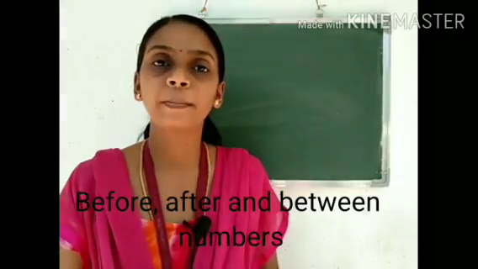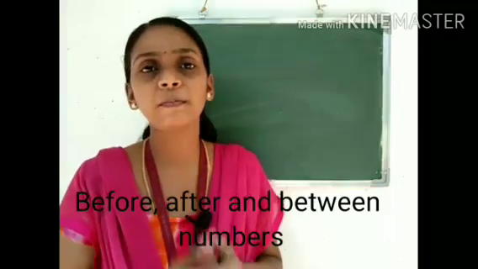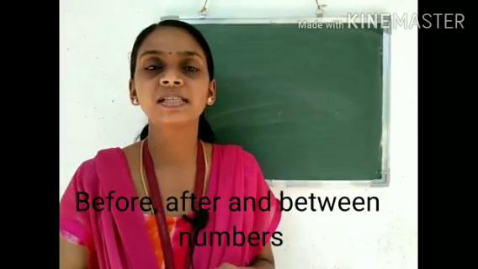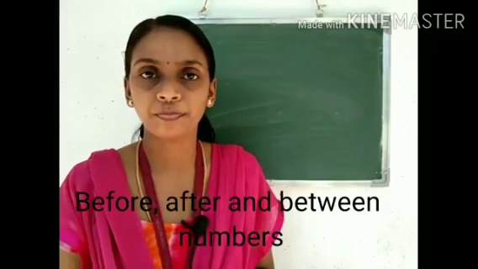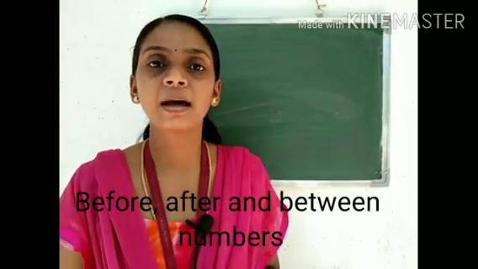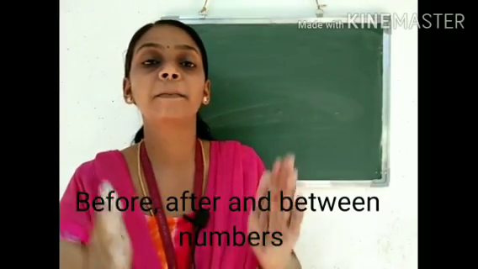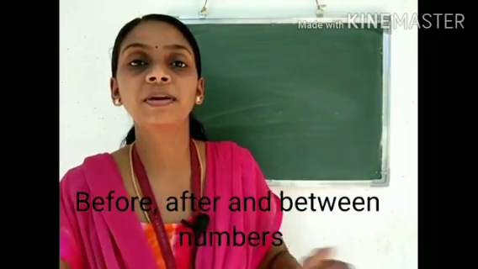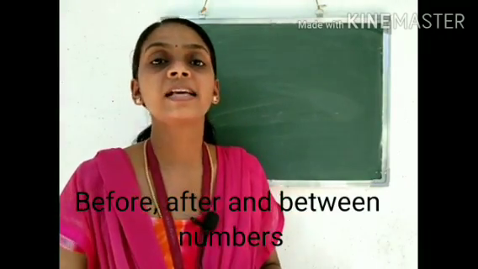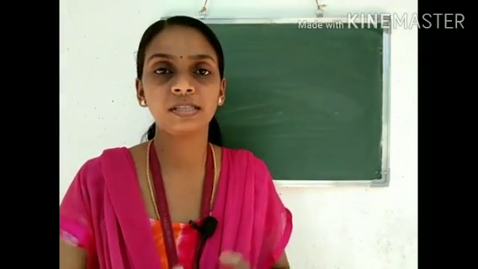Before number of a number is the number that comes just before a number. After number is the next number. And between number is the number that lies between two numbers. And we studied the examples of the same also.